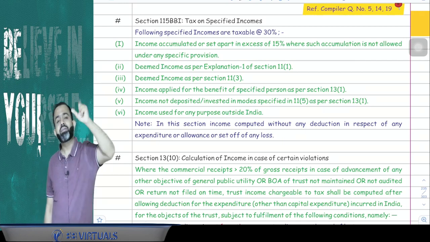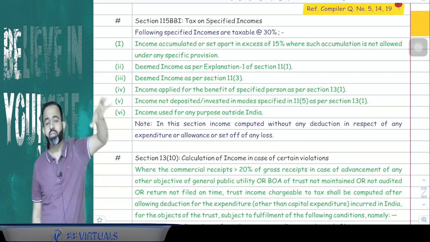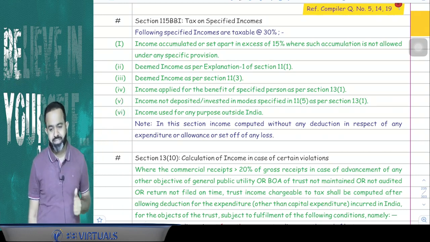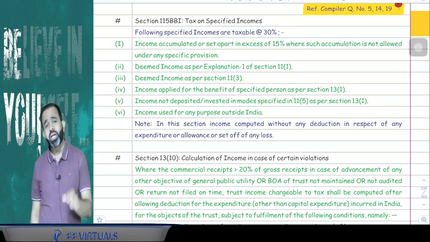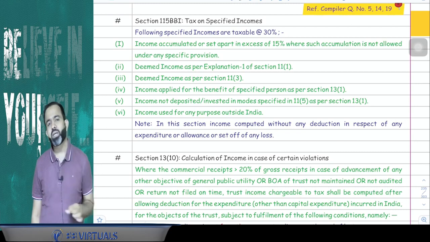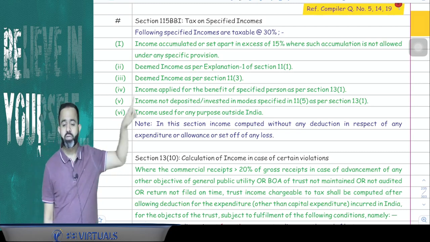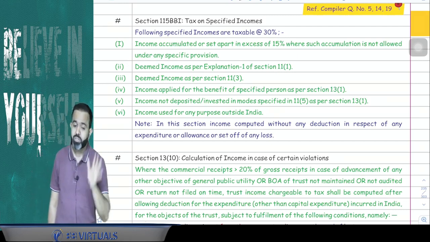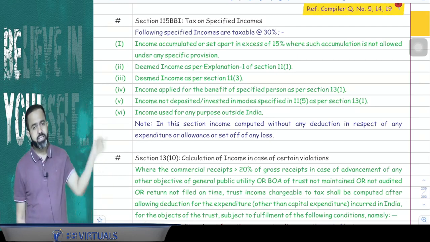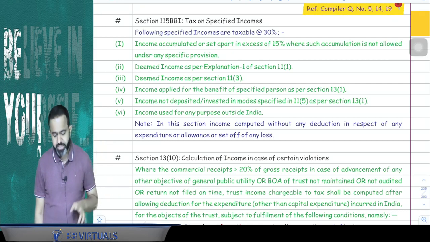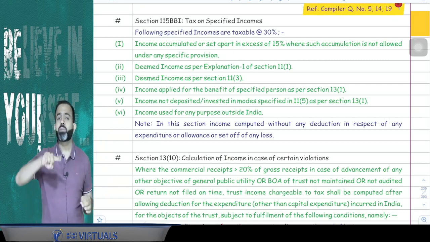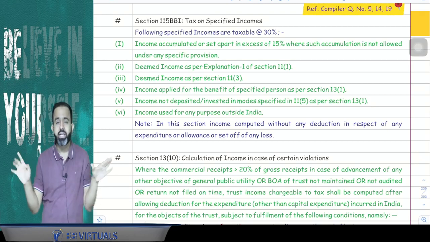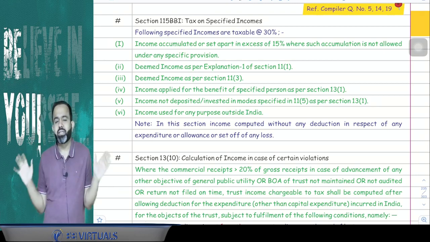As well as 11(3). 11(3) means for that 5 years you have accumulated, and suppose 5 years expired, then in the 5th year it will be taxable at the rate of 30%. One more point, if any amount is applied for the relative of the trust, then whatever amount has been applied will be taxable at the rate of 30%. And guys, if any amount is not deposited under 11(5), then that amount will be taxable at the rate of 30%. And if any income is used for any purpose outside India, then that income will be taxable at the rate of 30%.